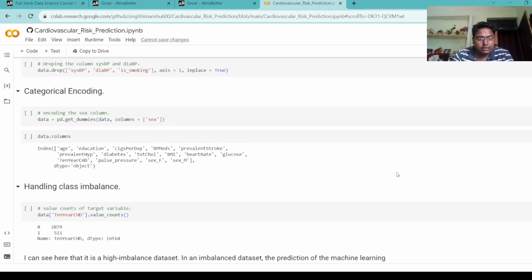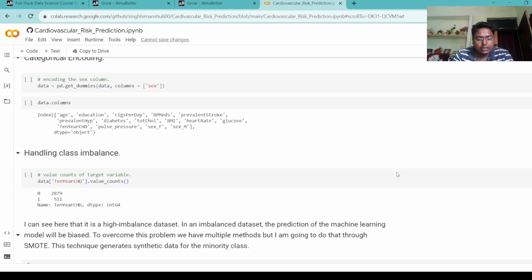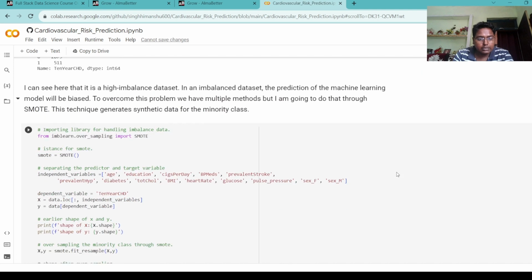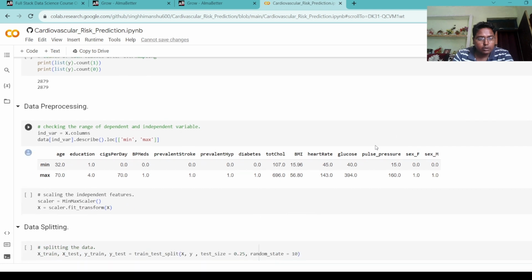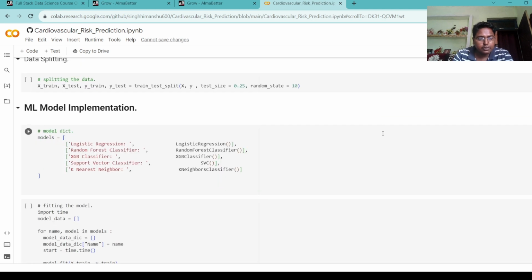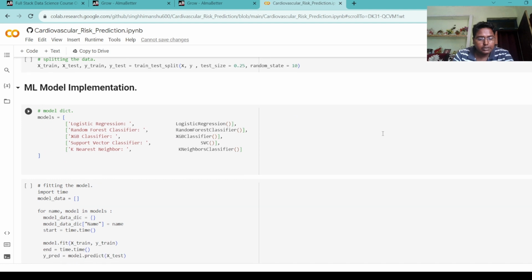I can see here that it is a highly imbalanced data set. In an imbalanced data set, the prediction of the machine learning model will be biased. To overcome this problem, we have multiple methods, but I am going to use SMOTE, a technique that generates synthetic data from the minority class. Then we are doing data pre-processing, data splitting and machine learning model implementation.